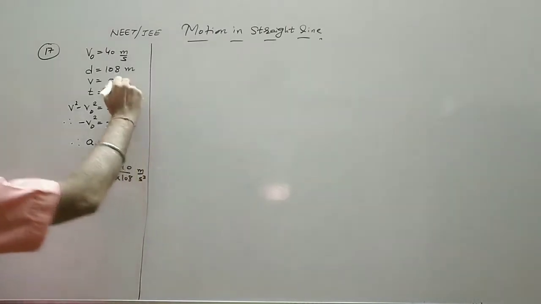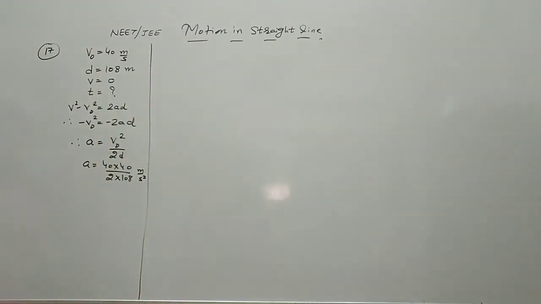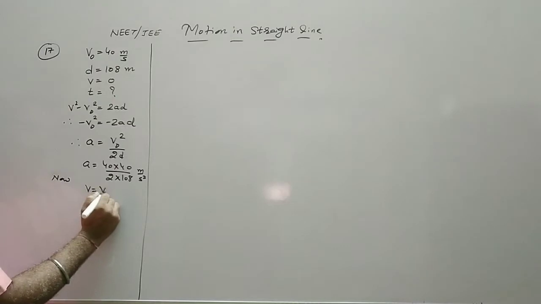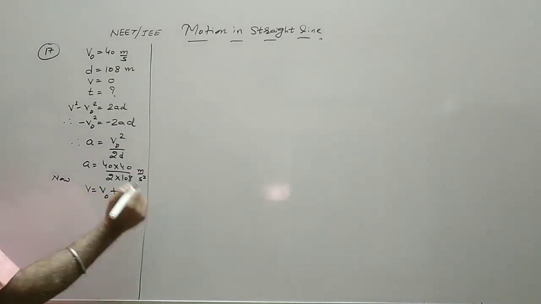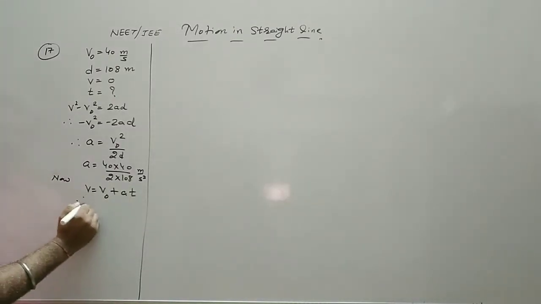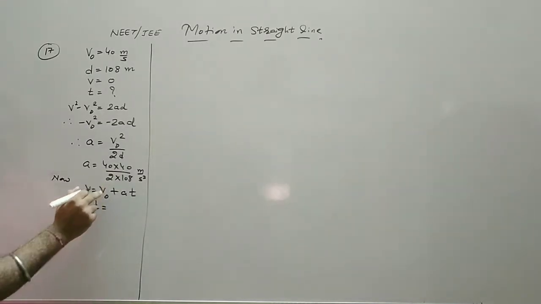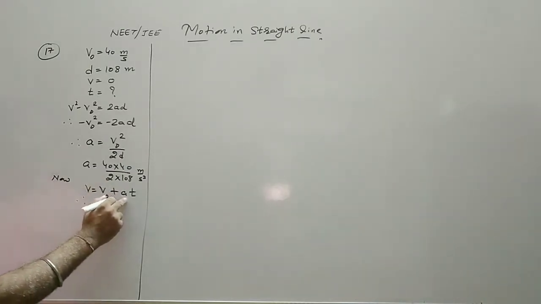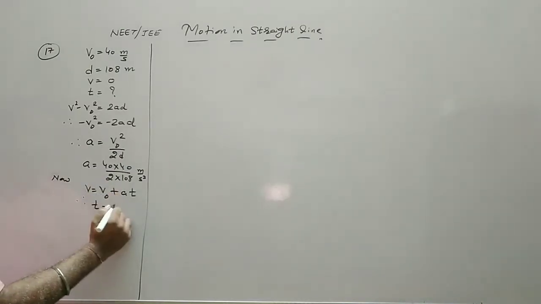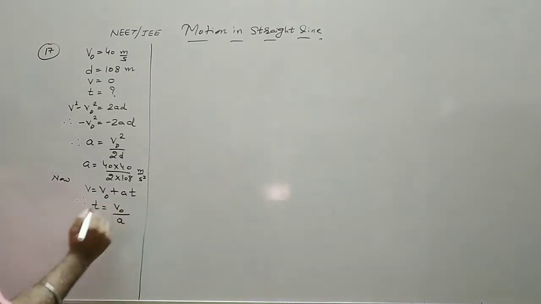Now we have to find the time. If we know this a, we can use the first equation. So v is equal to v naught plus at. Therefore t is equal to, taking v equal to 0 and again a as negative, v naught by a.